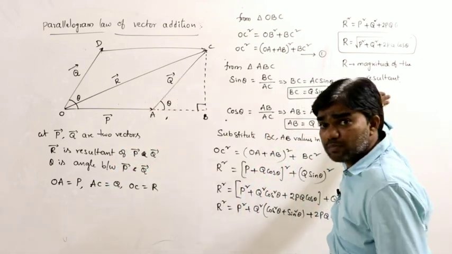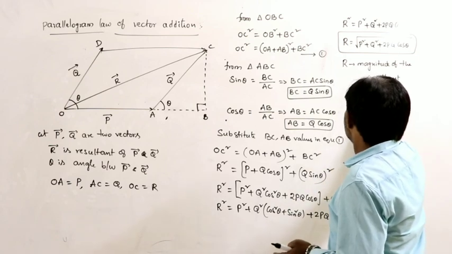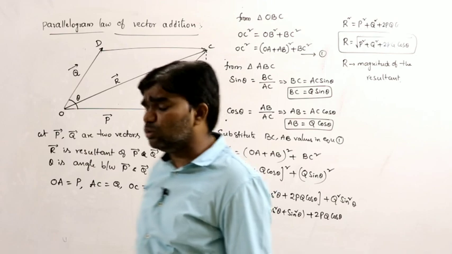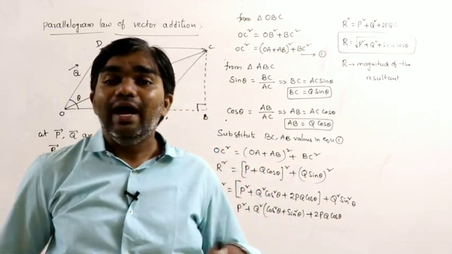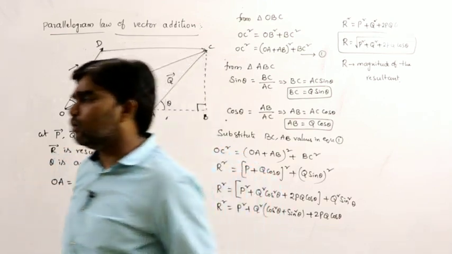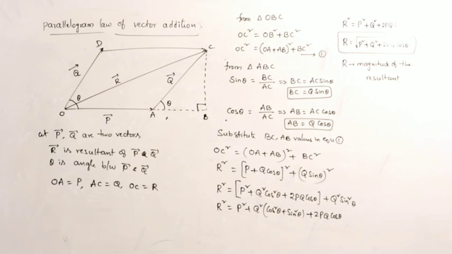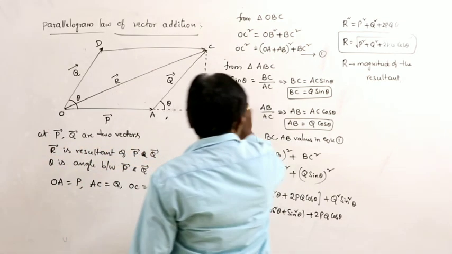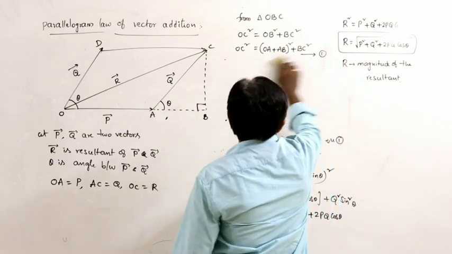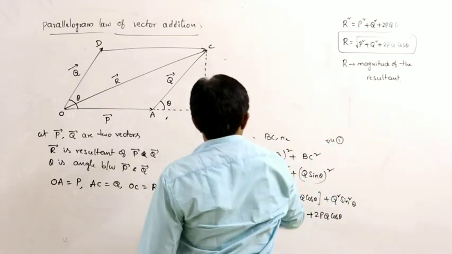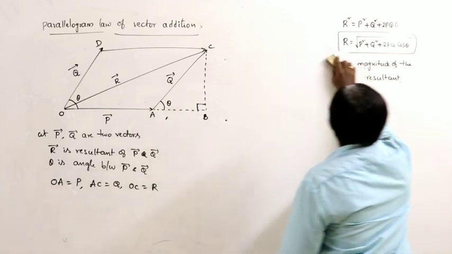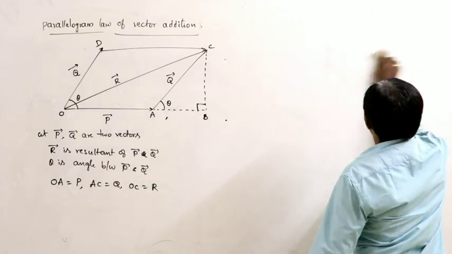We already derived the magnitude. What is the magnitude of the resultant? R is equal to under root P square plus Q square plus 2PQ cos theta, that is the magnitude. And what is the direction? That we have to derive. What is the direction of the resultant?